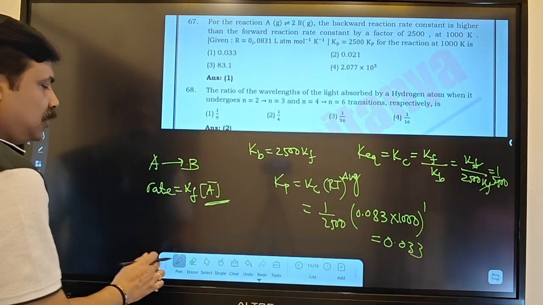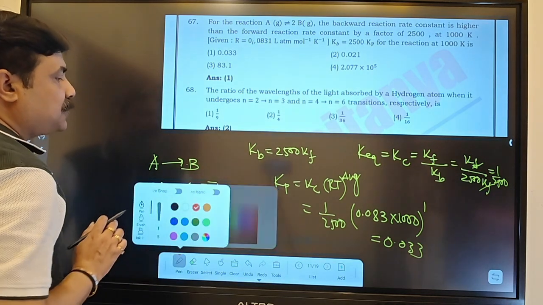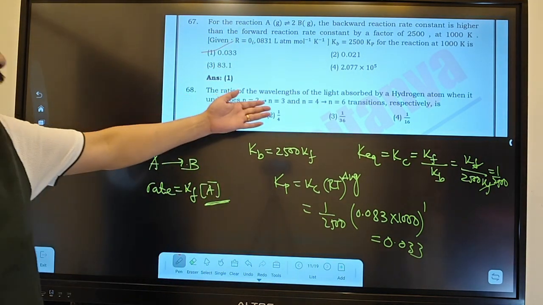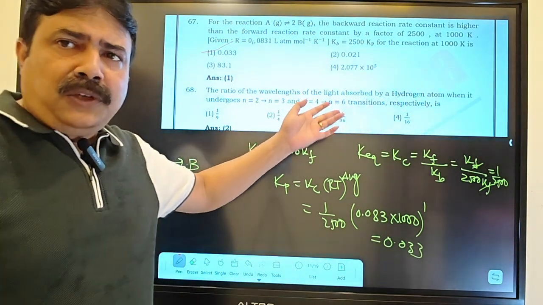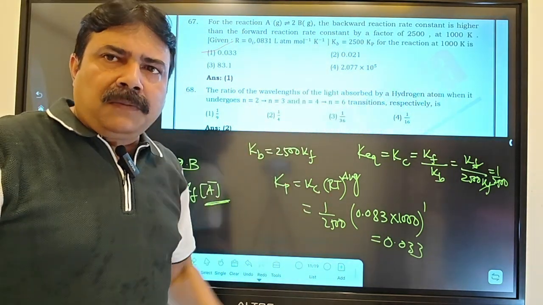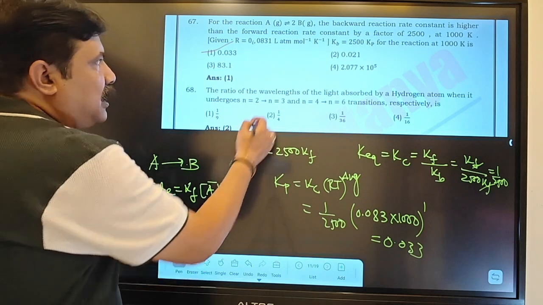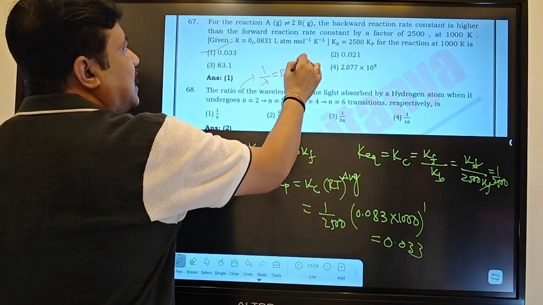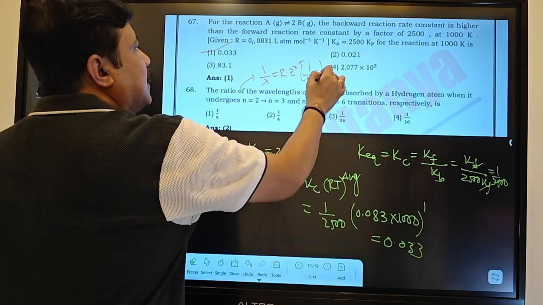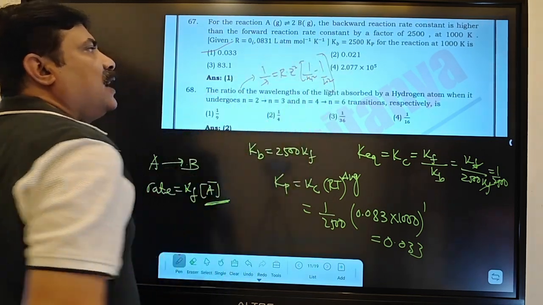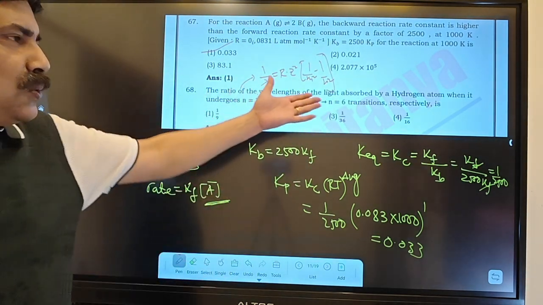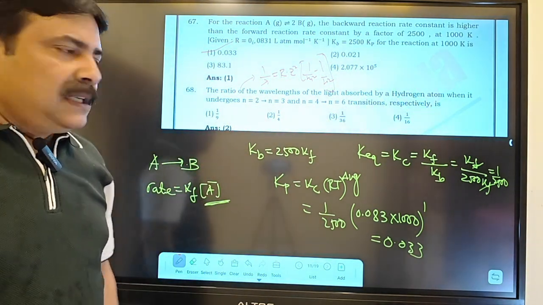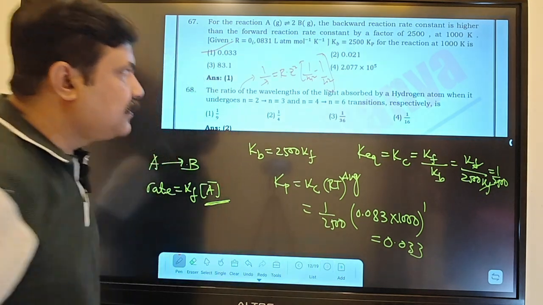That's why, which option will be your answer, my dear student? In the options they are directly giving it, this will be your answer. These things are very easy. 1 by lambda will be equal to, you have to take two cases and take the ratio. The direct formula will apply for this. 1 by lambda equals R into Z square, 1 by N1 square minus 1 by N2 square, where Z is 1 for the hydrogen atom. Take the ratio of the two cases and you will get your answer, 1 by 4. Now look at the next slide.